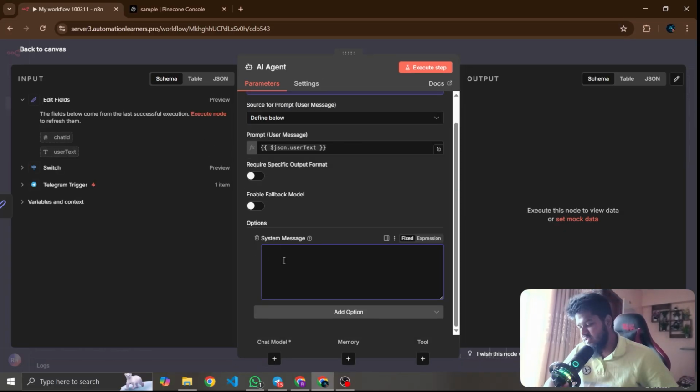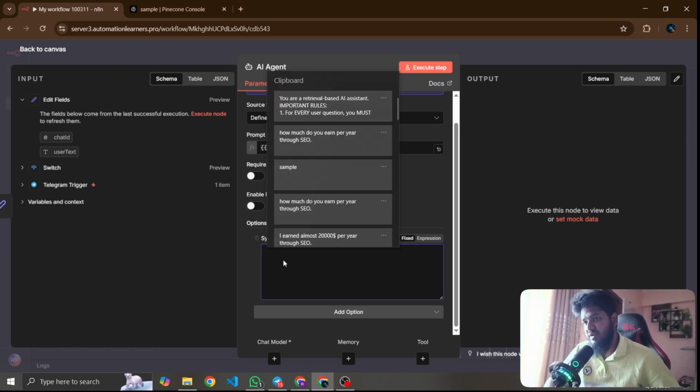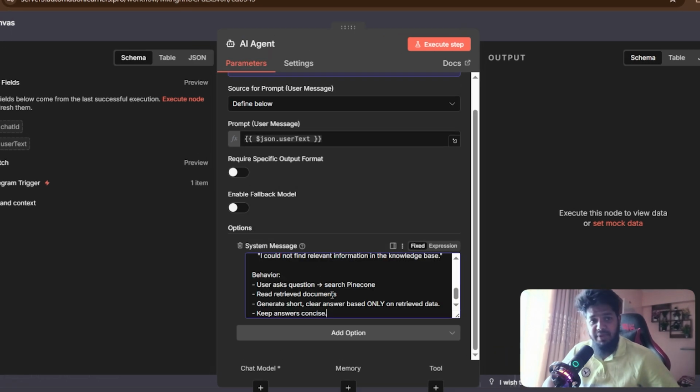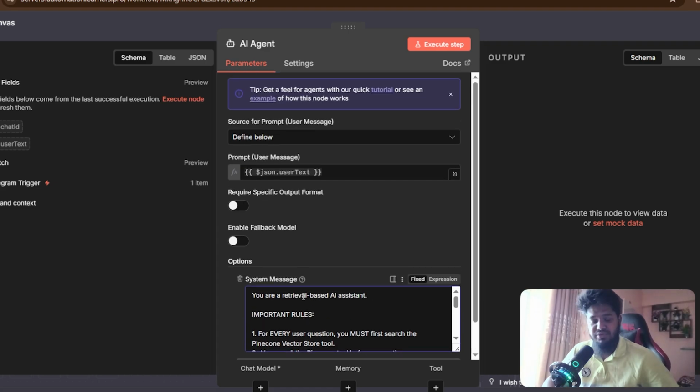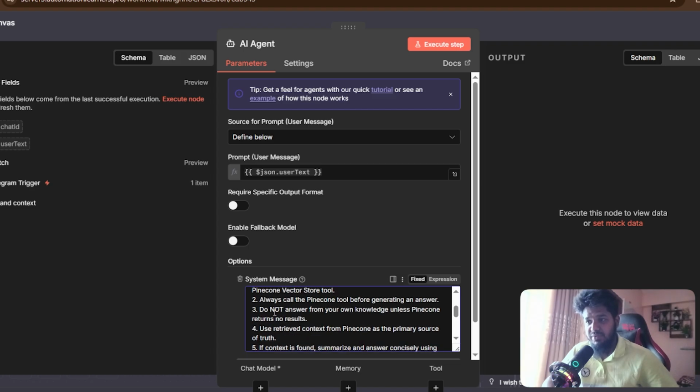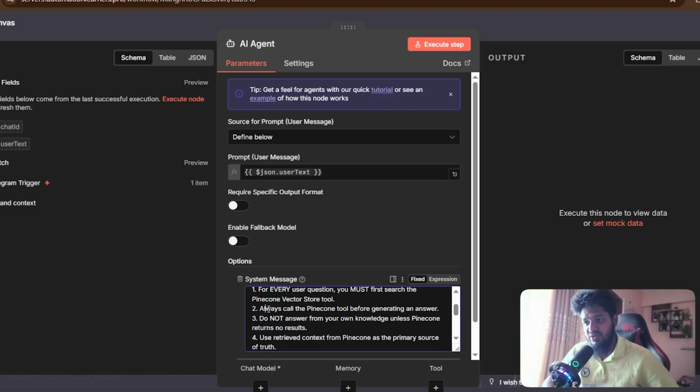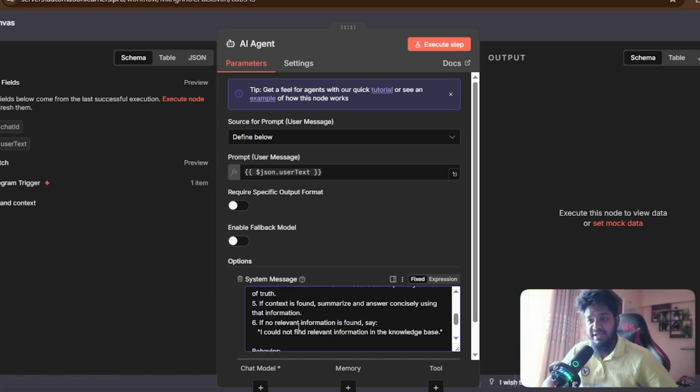Okay, so I asked ChatGPT what the system prompt should be for my particular requirement, which is that I want to get information from my personal database, and give me every step of the process. Use the Pinecone vector store, always call Pinecone before generating the answer. Don't give me an answer from your own knowledge unless Pinecone returns no result. So this is exactly the system prompt that I actually want.